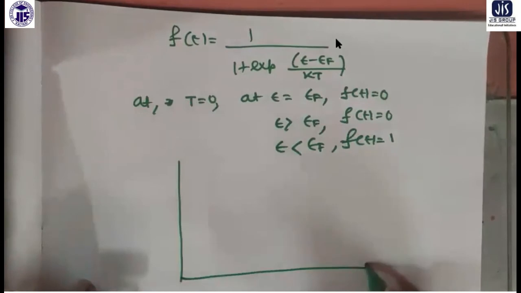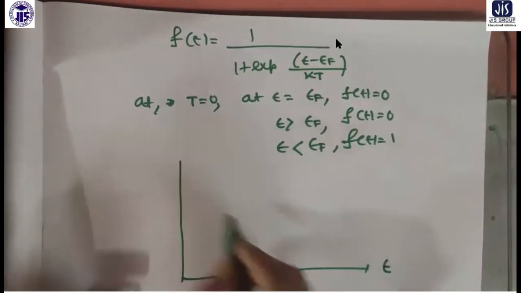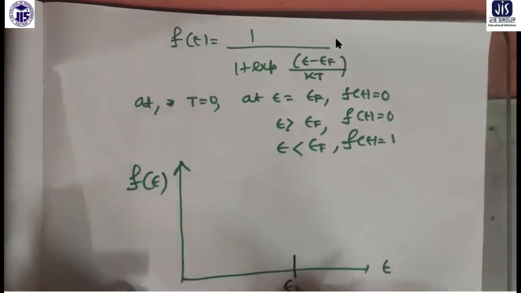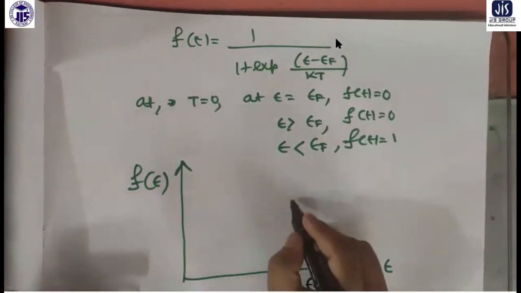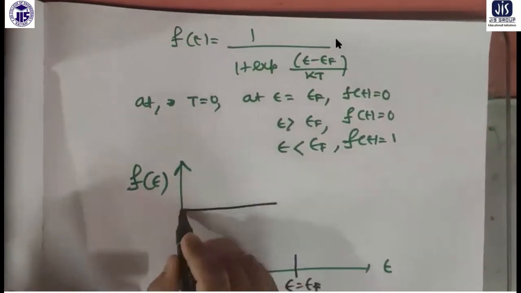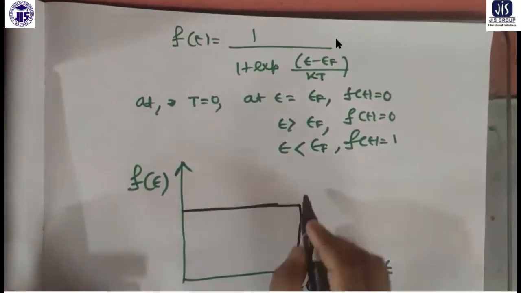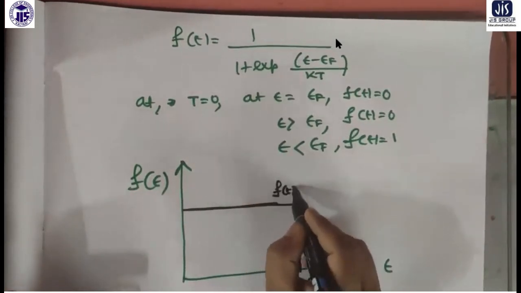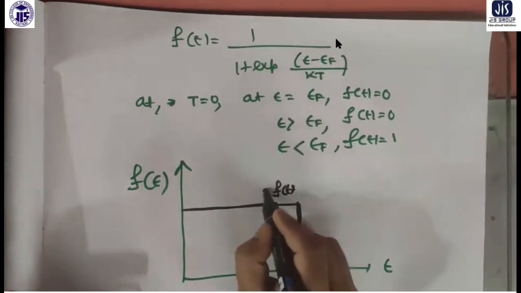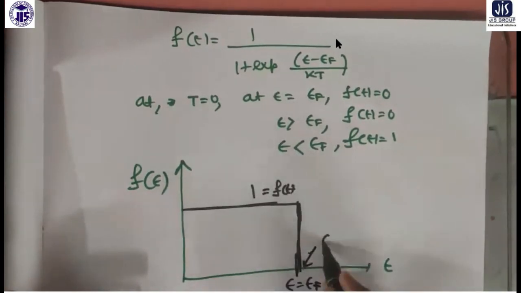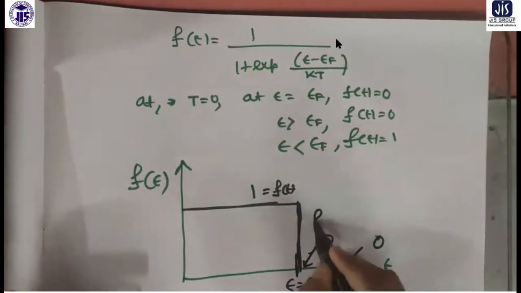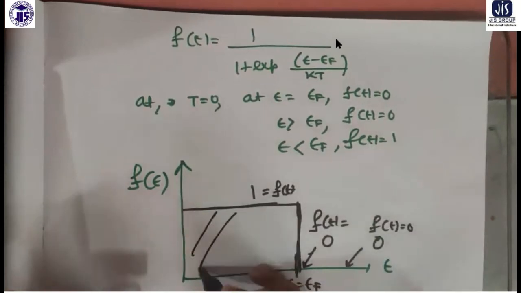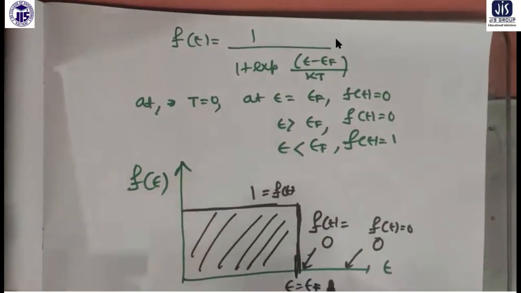So if I plot it in a graph with energy in this direction and distribution function in this direction, the occupancy is 1 below the Fermi energy level, and here it is 0 and here also 0. So all the energy levels below are occupied and the ones above are unoccupied.